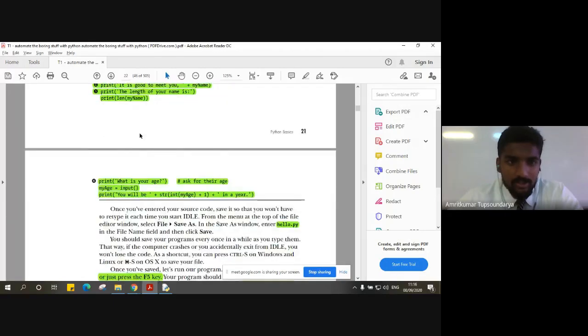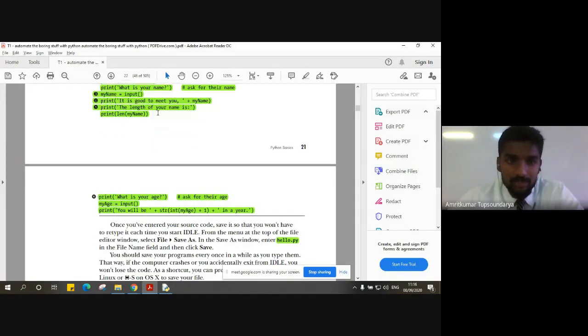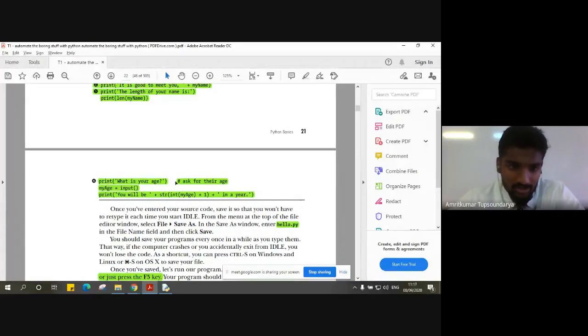And in the next line, you can see that it is printing the length of the name which is entered by the user. And it is also displaying that length to the user, that the length of your name is so and so. Then it is asking the user to enter their age. The user enters their age, and at the end of the program, it prompts the user with a message that you will be so and so in a year, right?